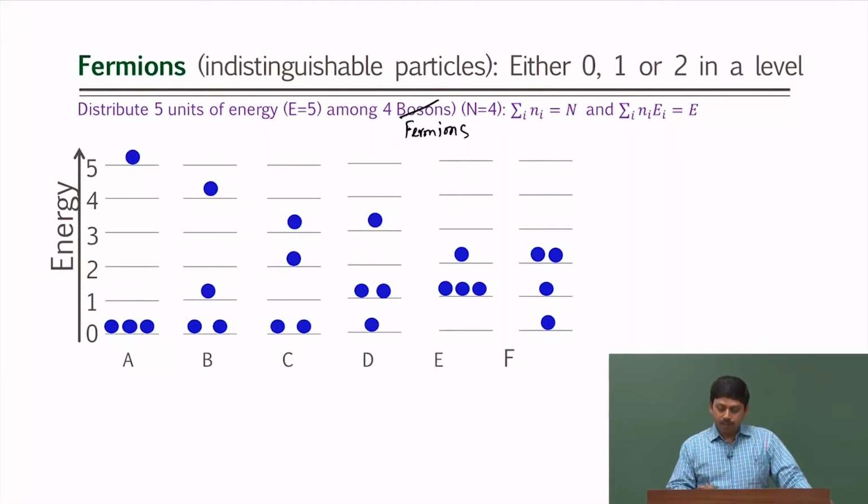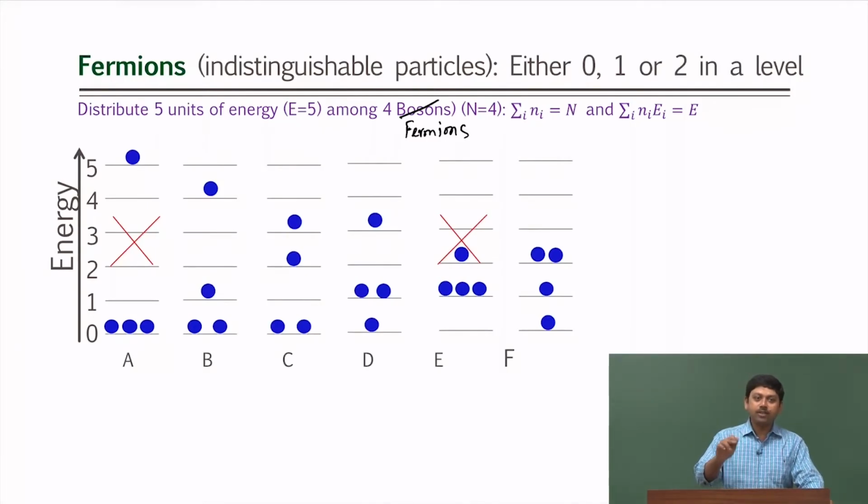So, you see, since we are talking about 5 units of energy and 4 fermions, it is the same 5-4 partitions as was there for the other two particles also. It will be again 6 possible distributions. However, all 6 are not right for fermions. So, can you tell me which one is not right? First one is not going to be right, because there are 3 particles in level 0, and which else is not right? Yes, that also will not be right. So, we will end up not with 6, because of that restriction we will end up with 4 distributions.